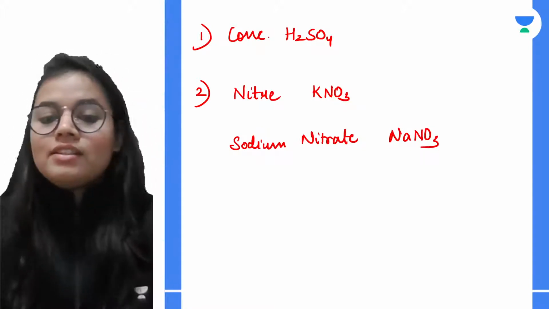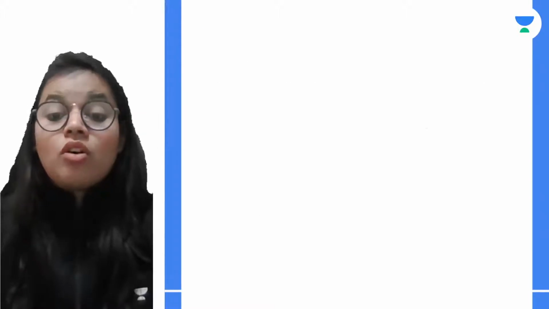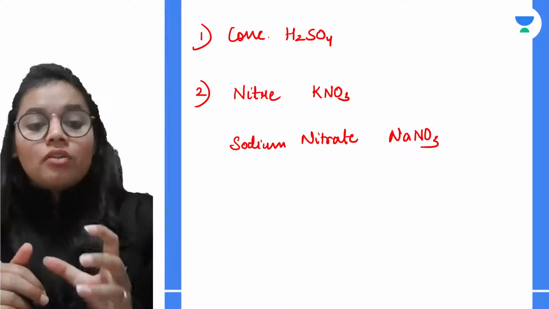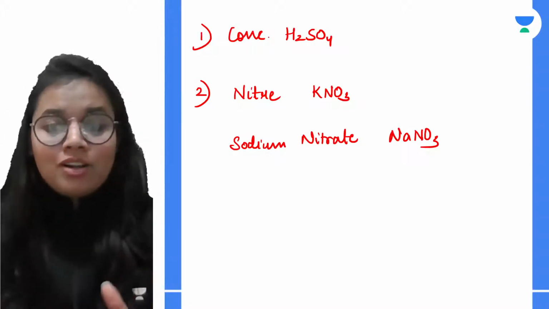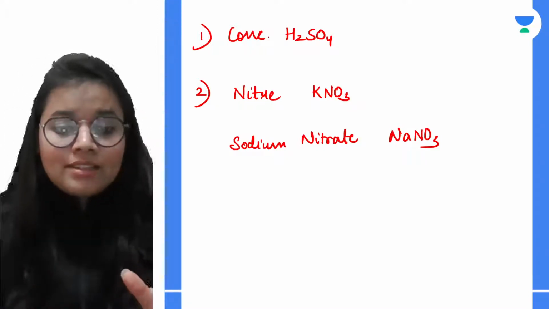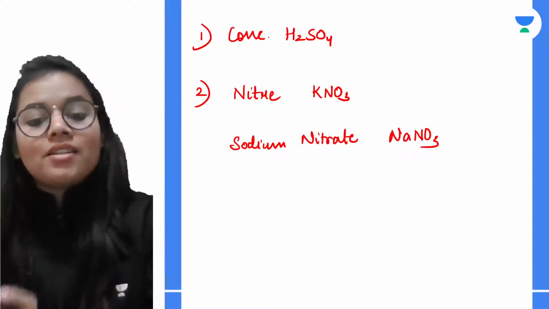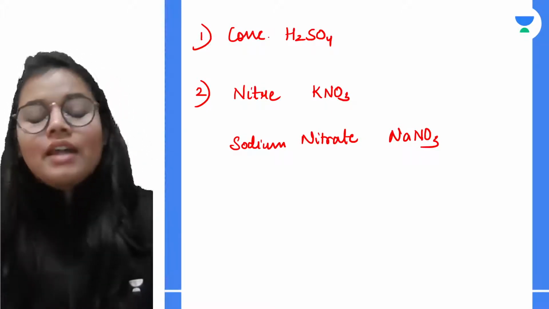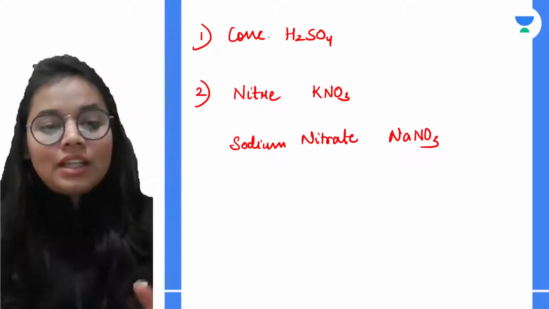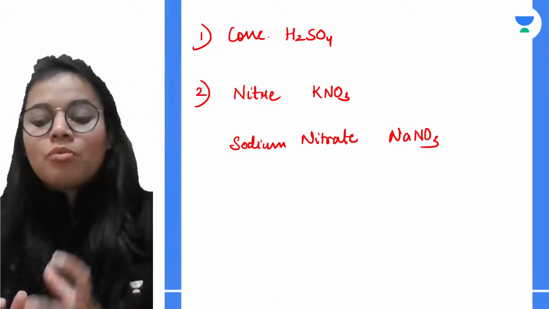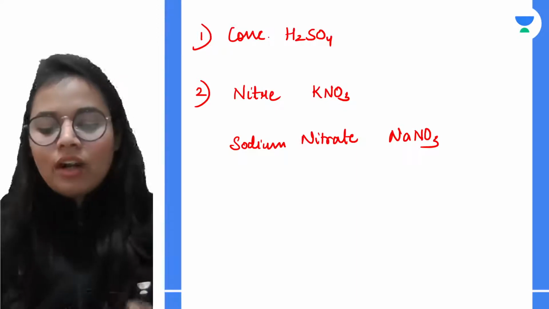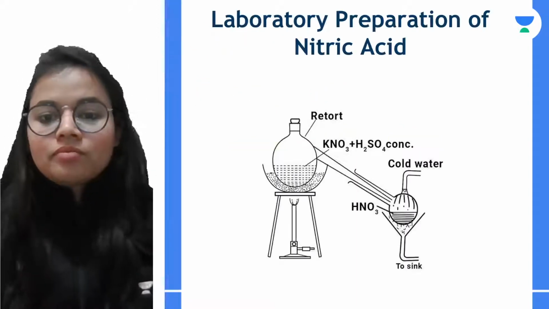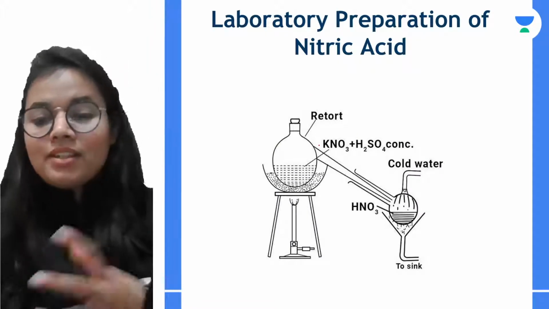Now what is the reaction taking place, or what are we doing first of all? We take equal parts of concentrated sulfuric acid and potassium nitrate or sodium nitrate, whatever we have taken. Then we heat this mixture. The temperature that we are providing is approximately 200 degrees Celsius. This is your basic setup.